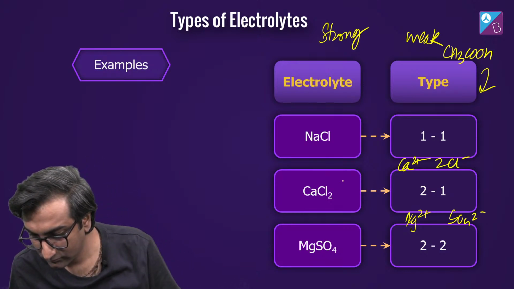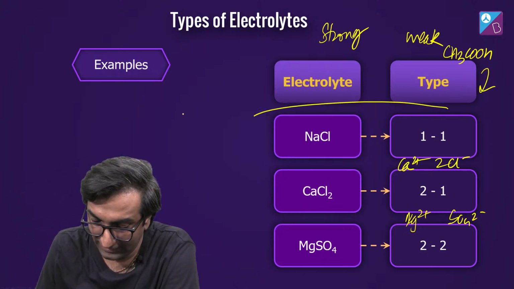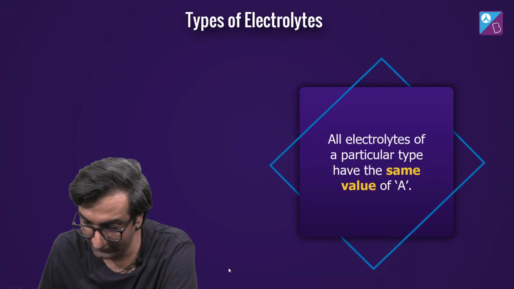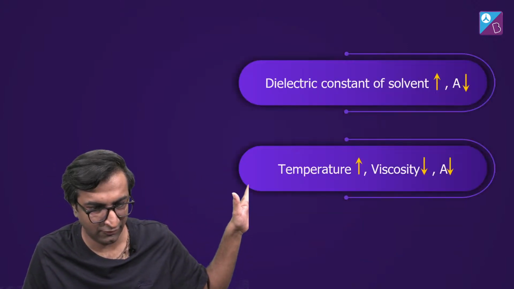ठीक है. So एक type का electrolyte has the same value of A. This is interesting, not in NCERT. All 1:1 will have the same A. All 2:1 will have the same A. All 2:2 will have the same A. This is theory. You don't have to know this, but just a little bit of extra information.